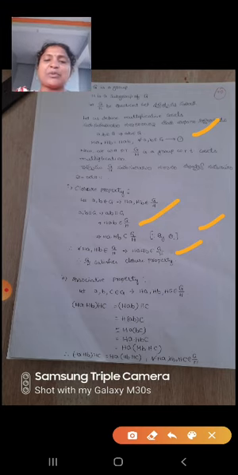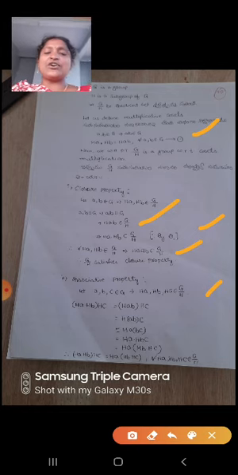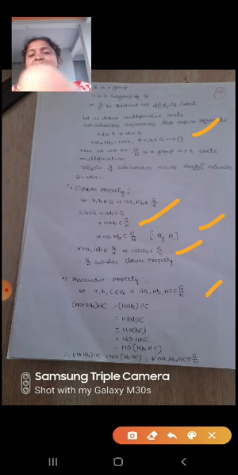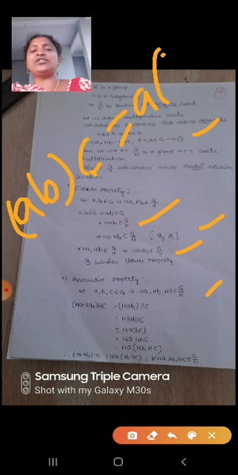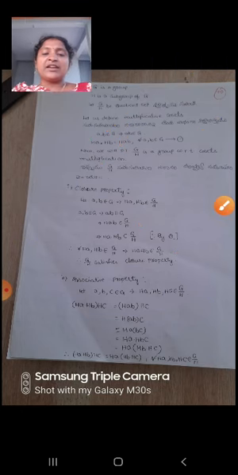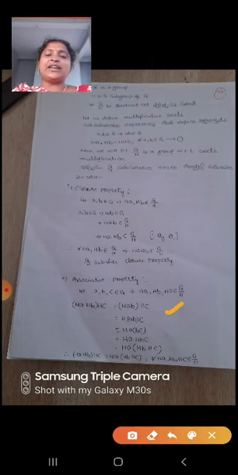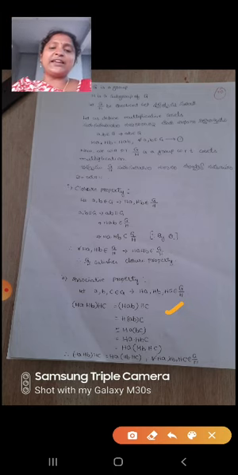Next, associative property: let A, B, C belong to G, implies HA, HB, HC belong to G by H. So what is associative property? AB into C equal to A into BC. So here HA into HB into HC equal to HAB into HC by 1. Next, HAB into HC equal to H into AB into C.